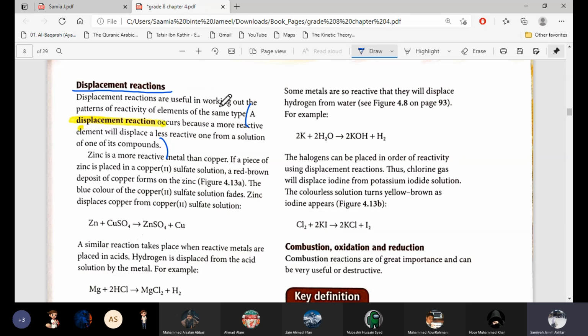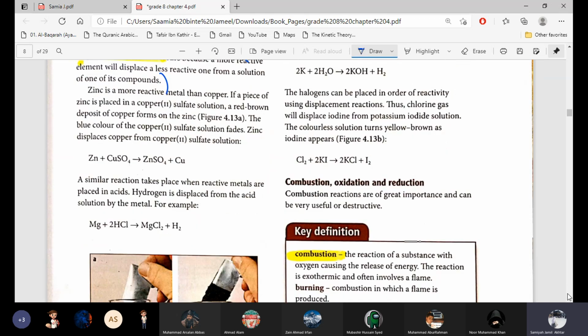And for this type of reaction, for displacement reaction, we need the activity of the substances, that which one is more reactive and which one is less reactive. So inshallah, after, I think in topic 4.5, the electrolysis is starting. In electrolysis we will study the reactivity series for metals and non-metals both, so we will know which one is more reactive and which one is less reactive. Reactive means the ability to react. And it's important to know for the displacement reaction.